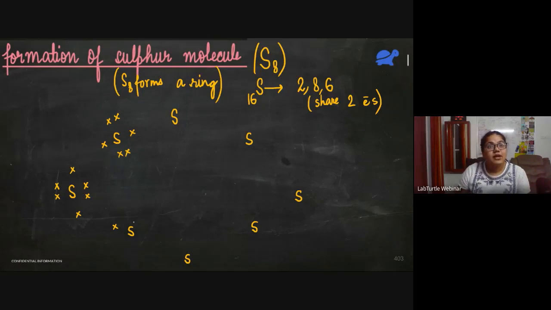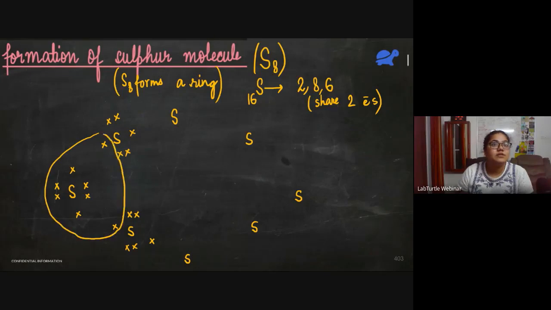Fine. Now let us complete this sulfur atom. 1, 2, 3, 4, 5, 6. Okay. Let's see if their octets are actually being completed or not. So for this sulfur atom, 6 electrons are here, one from here, another one from here. So see here, this sulfur will form a single bond with the next sulfur because they are sharing one electron. So the diagram becomes like this. So we can see that the octet of this sulfur atom is complete.